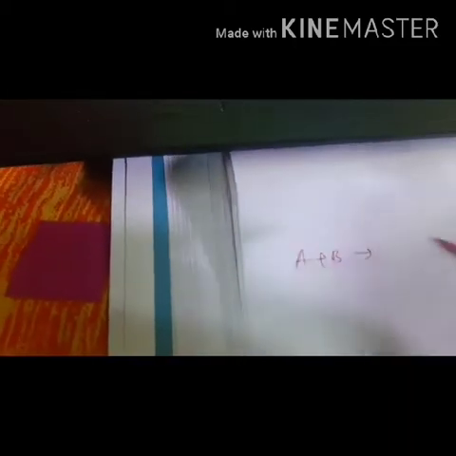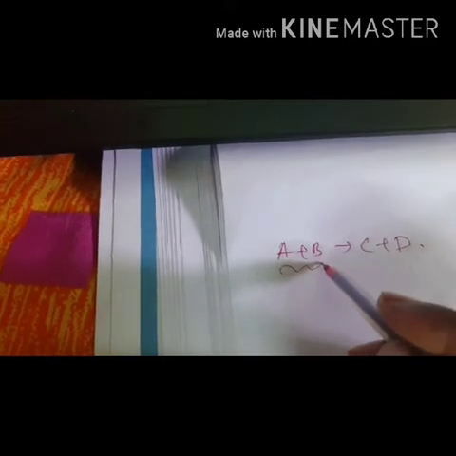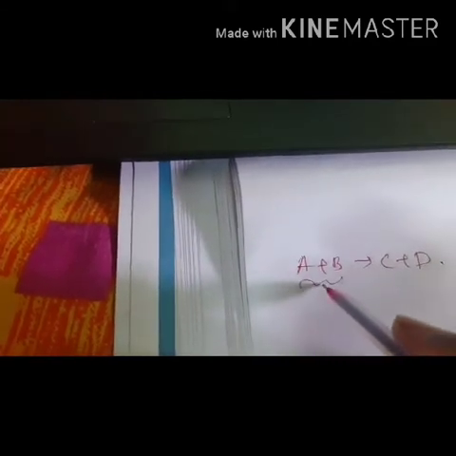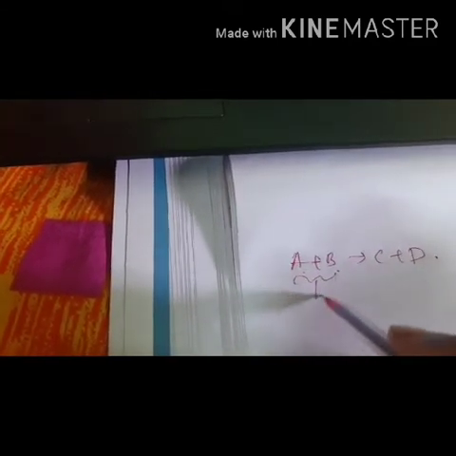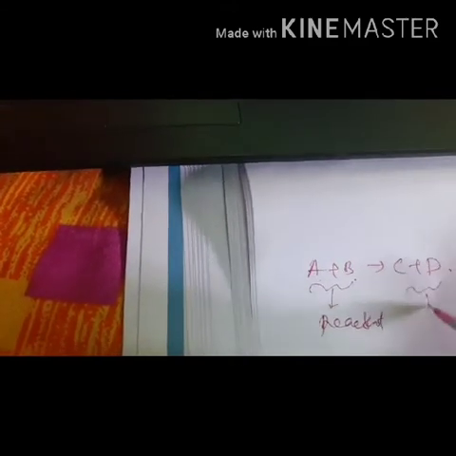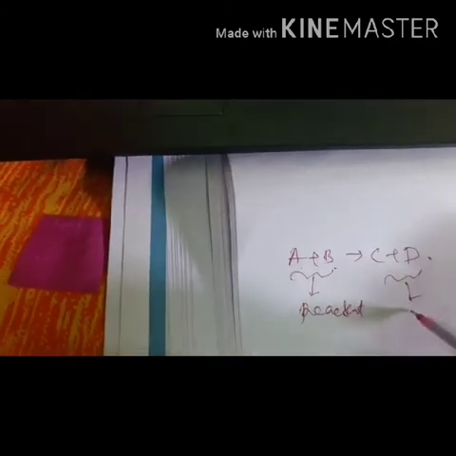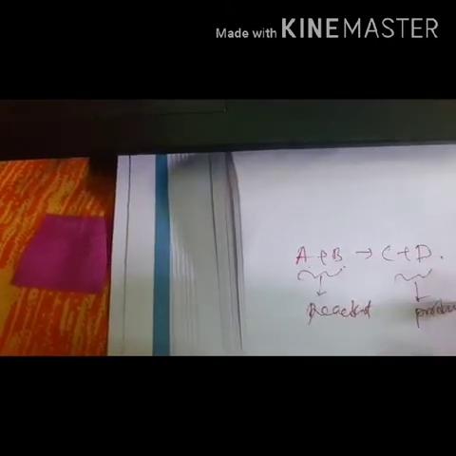So let us take a chemical reaction here, A plus B to C plus D. So this A and B are starting the reaction. That means these are the substances which initiate the reaction. So this is called what? The reactant. And C and D, they are actually produced during the course of the reaction. That is also called the product.